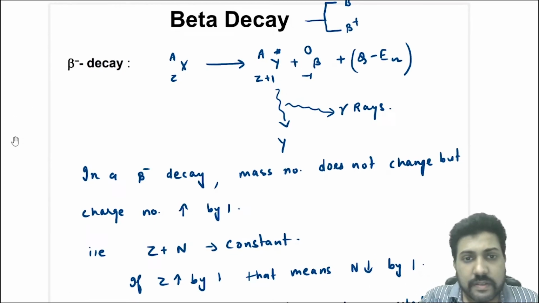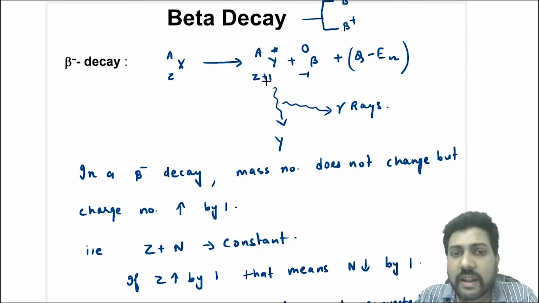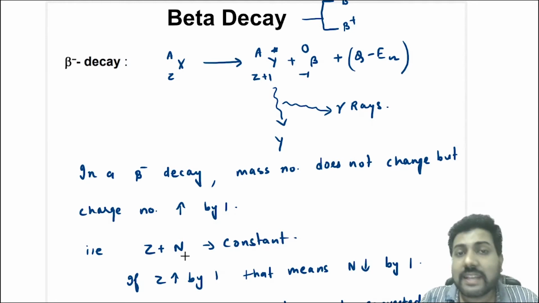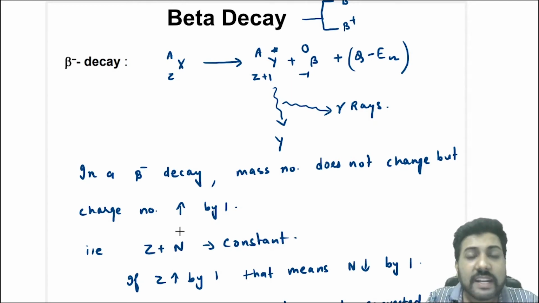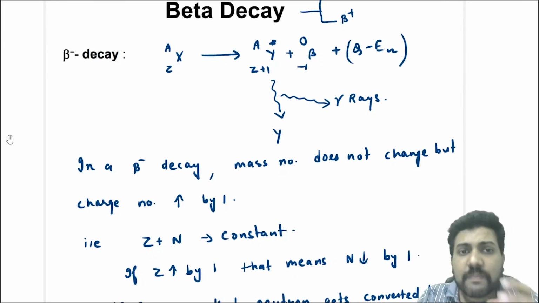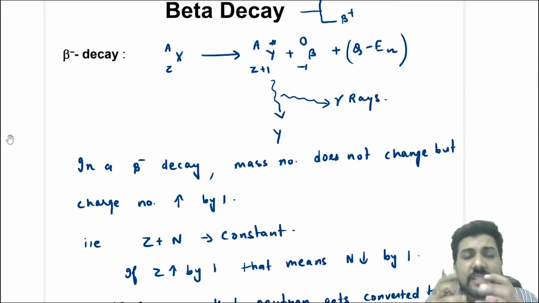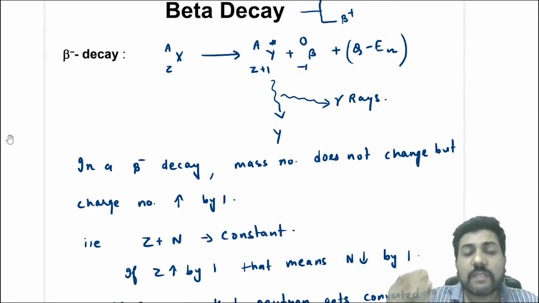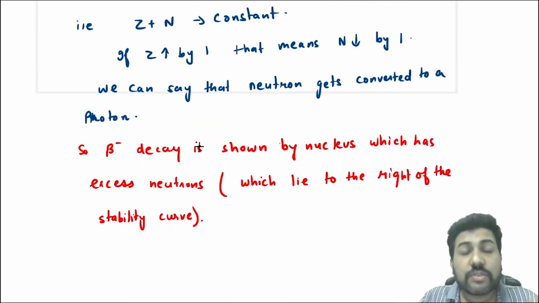Now, think here. Charge number is increased by 1, but the mass number has not changed. Now mass number is what? The sum of the charge number, that is the atomic number, and the neutron number, right? So Z plus N is a constant here. But Z has increased by 1, so N has to decrease by 1, because the addition is constant. So if this has increased by 1, this has to decrease by 1, right? So N decreases by 1 means a neutron is getting converted into a proton. So when there is a beta minus decay, inside the nucleus, a neutron is getting converted into a proton. So we can say that a neutron gets converted into a proton in a beta minus decay.